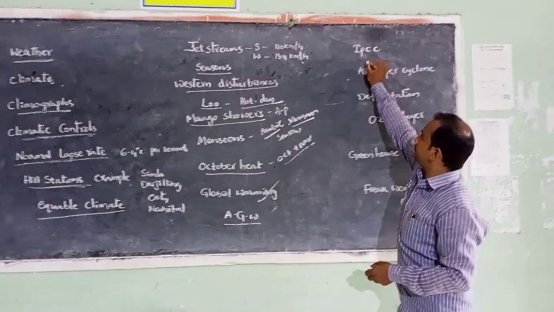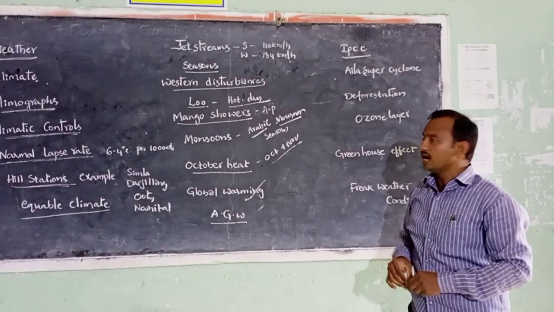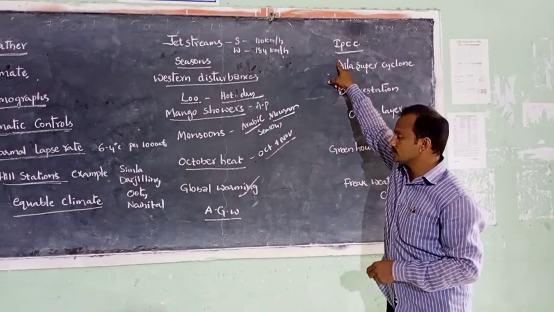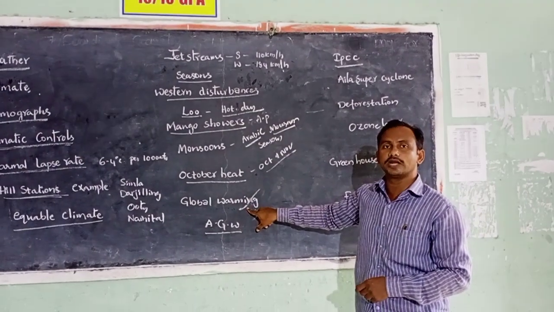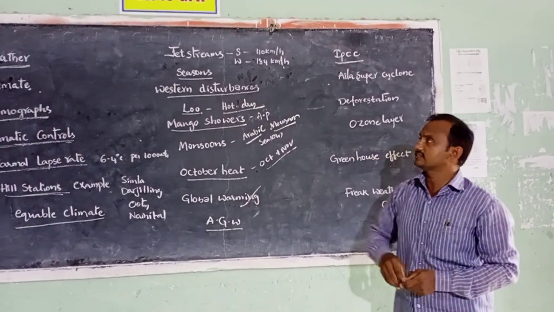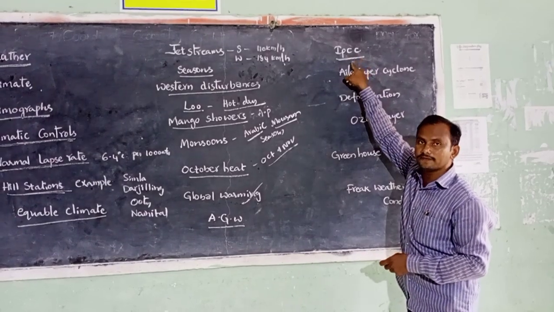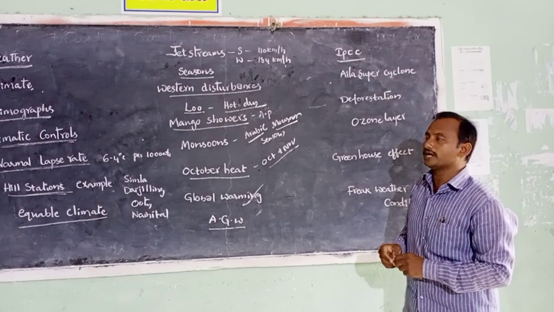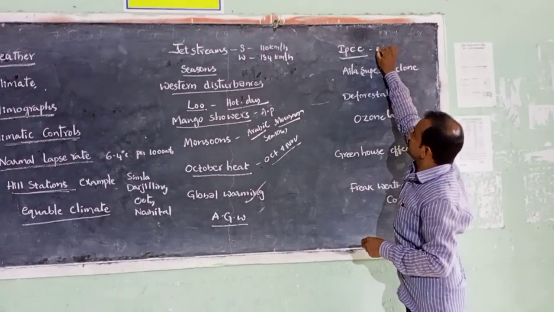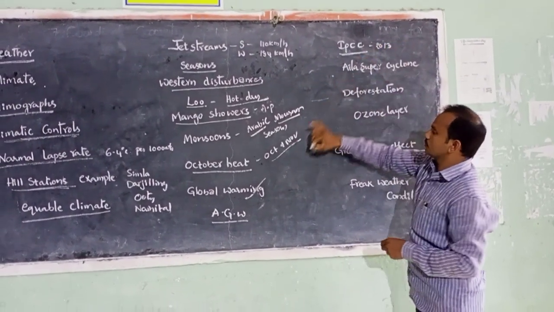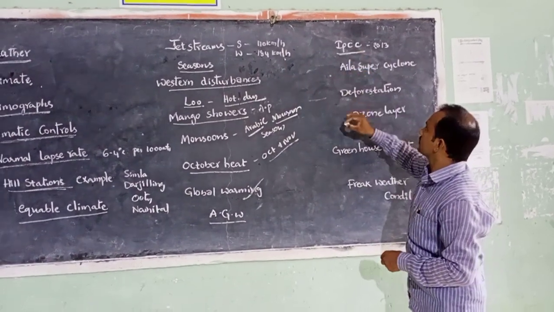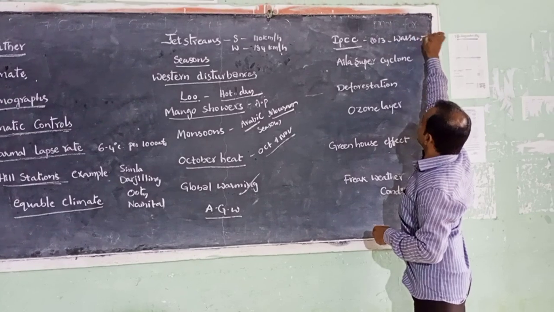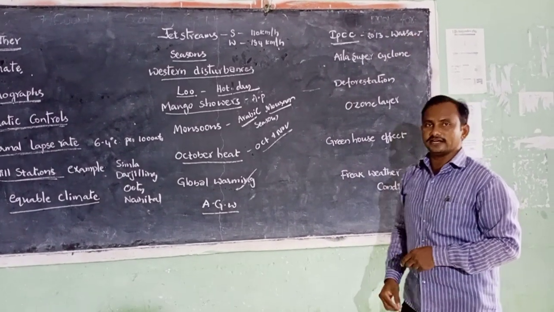Let's see about IPCC. IPCC is an organization that works to address the issue of global warming. It conducted conferences to reduce global warming. The latest attempt was made by the IPCC in 2013 to address the issue of global warming. That conference was held in the city Warsaw. This Warsaw is the capital of the country Poland.